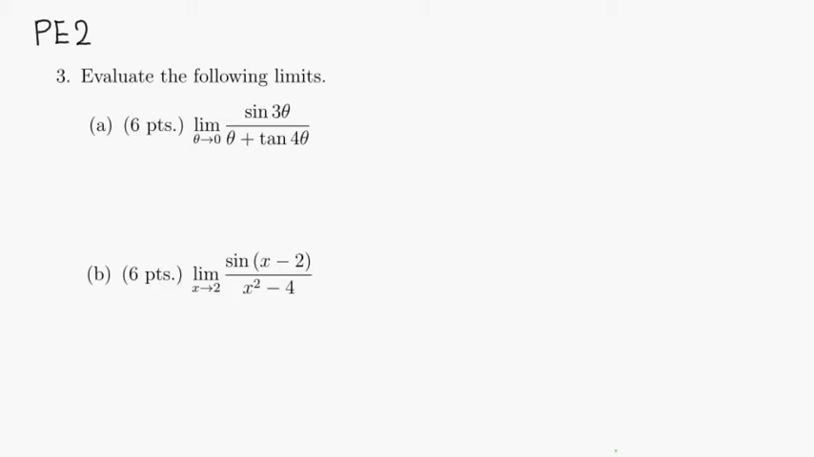Okay, let's look at practice exam 2, problem number 3. Let's look at part A. We want to evaluate this limit involving trig functions. Remember that we have this useful trig limit: sine of theta over theta as theta approaches 0 is equal to 1. Somehow we're going to try to create this expression so that we can evaluate the limit. So let's do that.